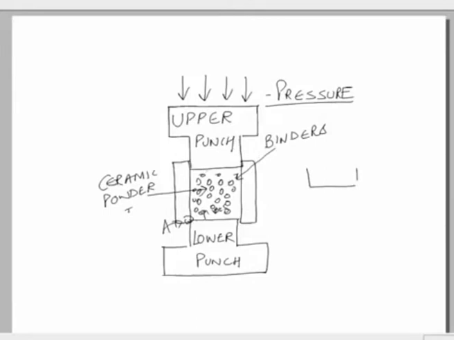Then these two, the upper and the lower punch, would come closer. We can operate both or one can be operating, and we will be generating a particular shape. So, this is the process of dry pressing. So, finally, we will get this shape.